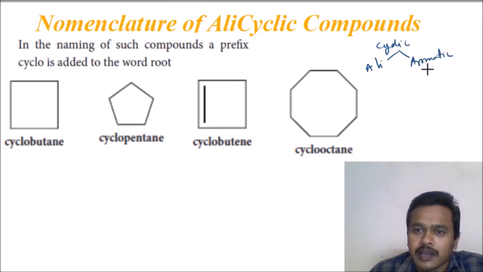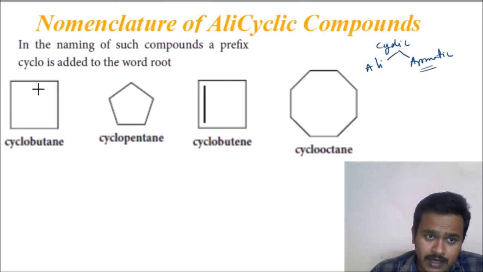In further videos, we are going to study aromatic compounds and their conditions. Till now, alicyclic means they do not contain aromaticity, and the cyclic starting position and ending position are the same.